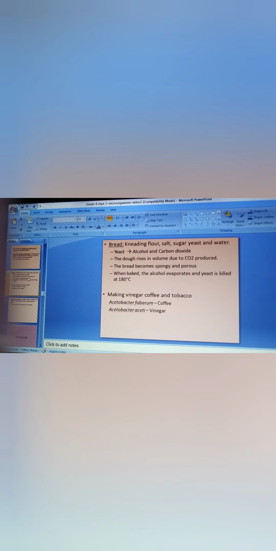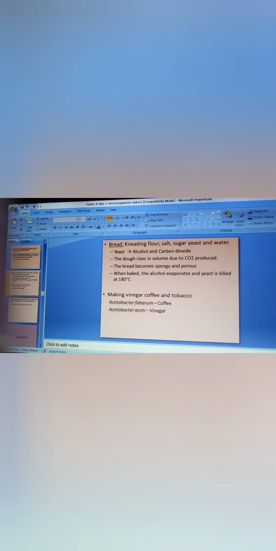Next, you can make bread needing flour, salt, sugar, yeast and water. In yeast, alcohol and carbon dioxide formation happen. The dough rises in volume due to carbon dioxide produced. The bread becomes spongy and porous. When baked, the alcohol evaporates and yeast is killed at 180 degrees Celsius. That's why it is consumable, it is edible, because it is baked at 180 degrees Celsius.